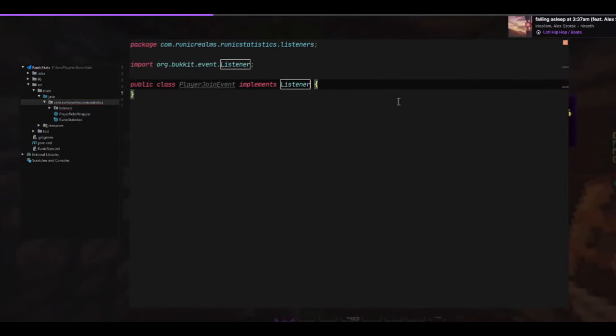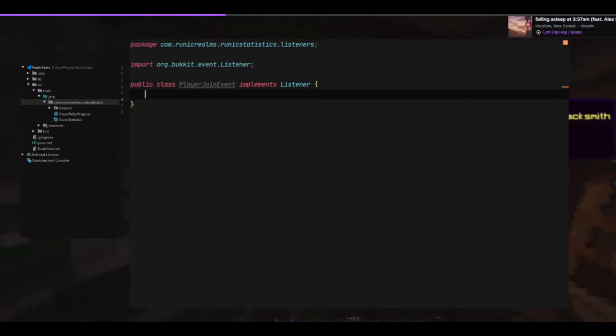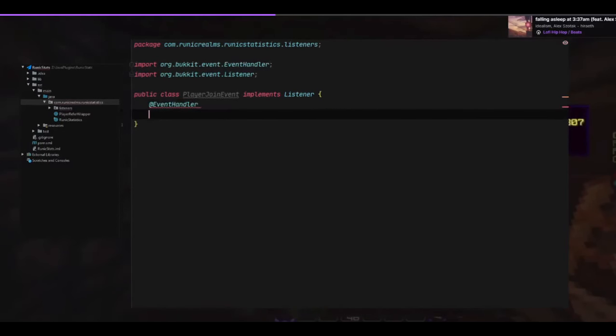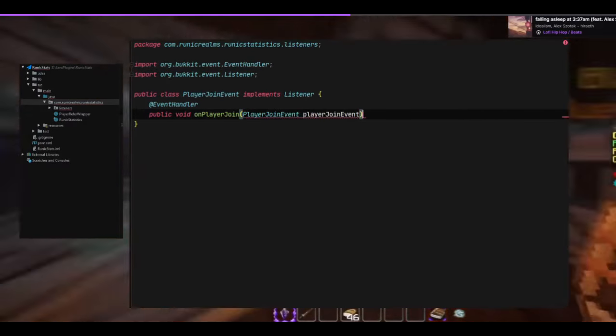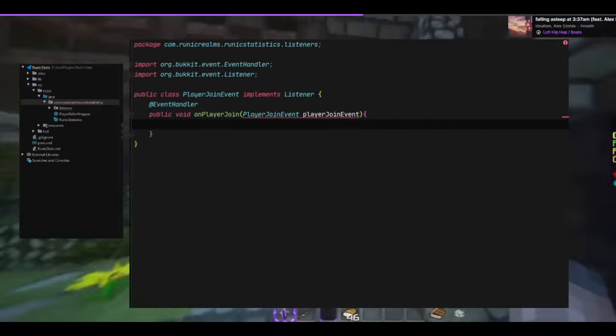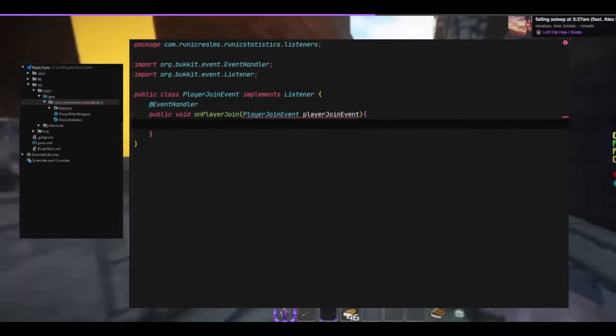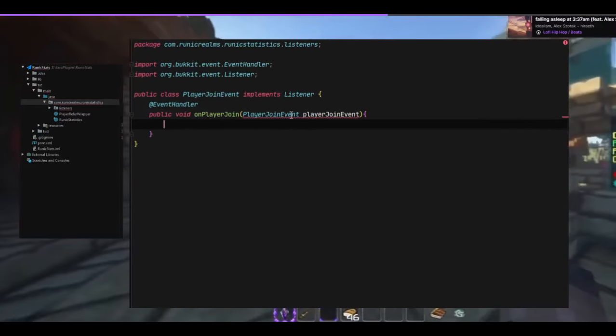What that will do is actually allow us to listen for the events, rather than it just sitting here doing nothing and us having to call on it. It will allow it to actively be listening for the onJoin event, which we're going to specify down here. Player join event, yeah. Something like that. I always write out the names because it's easy to just tab them out. Some people will just put the letter P, but that's not really my style.